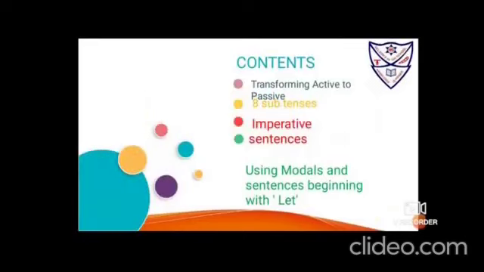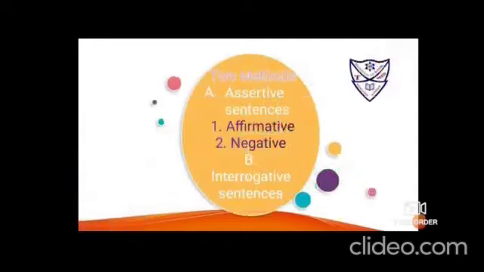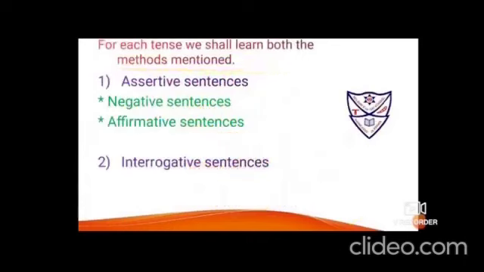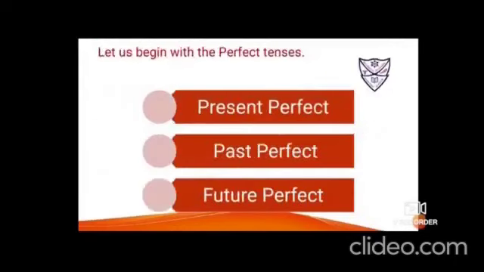Now 8 subtenses were there. This is the last subtense that we are doing. Then we'll be doing imperative, modals and sentences beginning with let. There are 2 methods as every time we do, that is assertive and interrogative. In assertive we shall see active to passive affirmative, active to passive negative and active to passive interrogative sentences. For each tense we shall learn both the methods mentioned, as I have told you, negative, affirmative and interrogative. So let us today begin with future perfect tense.